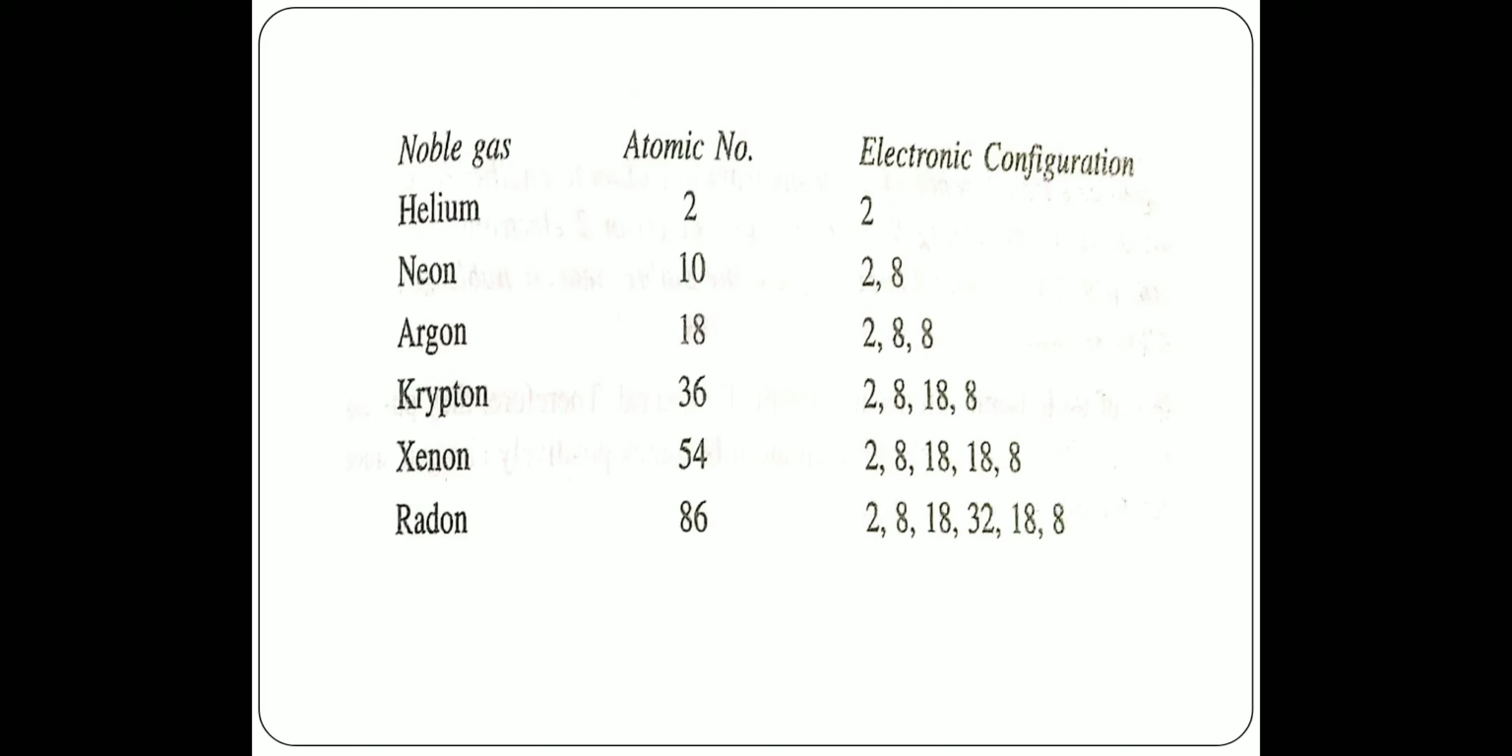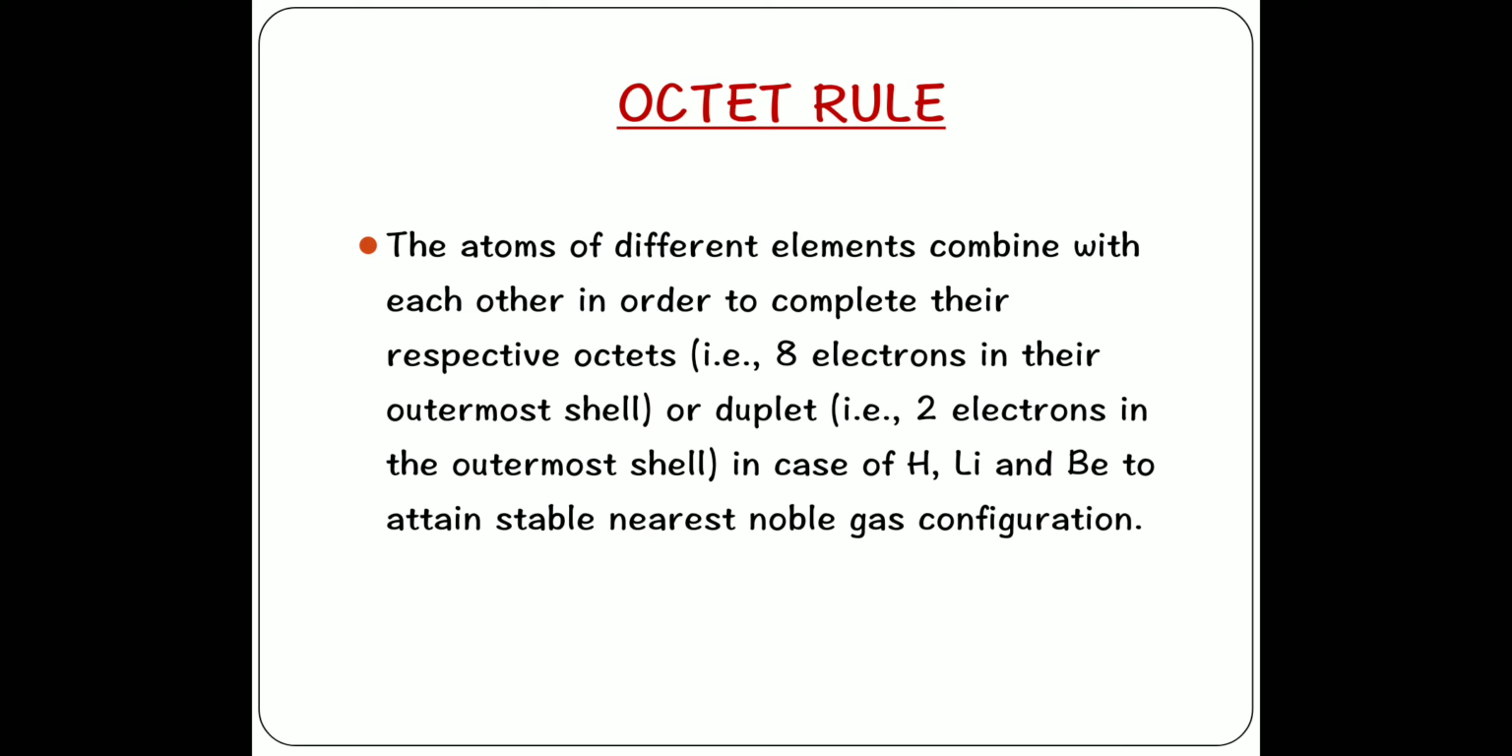Lewis observed that all the elements of group 18, the noble gases, possess an electronic configuration with 8 electrons in their valence shell, except helium which has 2 electrons. So he said that all the other elements combine in order to make their valence shell have 8 electrons, or, in the case of hydrogen, since it has only 1 proton, hydrogen tries to make its valence shell have 2 electrons, while other elements try to make 8 electrons in their valence shell. So that's where the octet rule came.